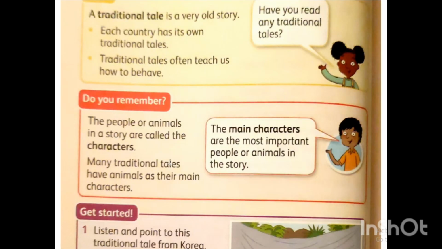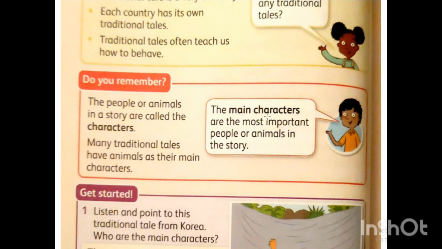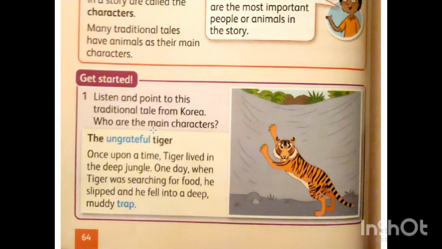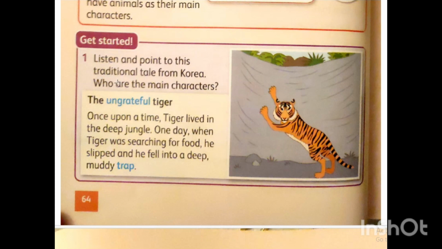We have here main characters. What are the main characters? They are the most important people or animals in the story. In our story now, they are animals. Many traditional tales have animals, as in our story today. Listen and point to this traditional tale from Korea. Who are the main characters? So now we will take a traditional tale from Korea. This is our main character, the ungrateful tiger. This is the animal we said, tiger.